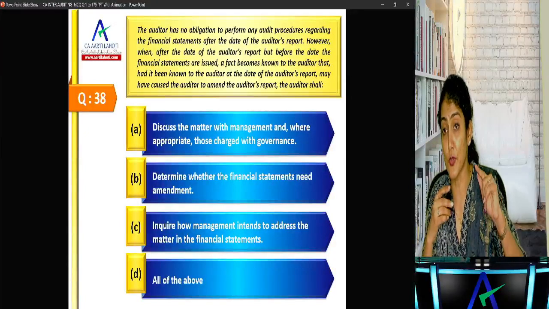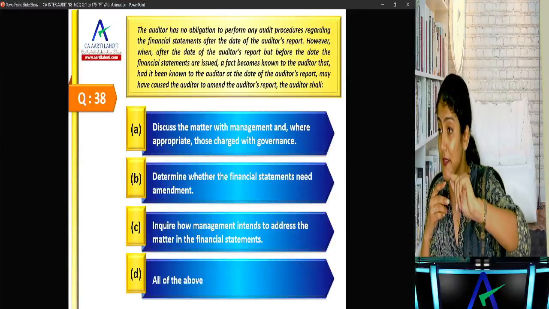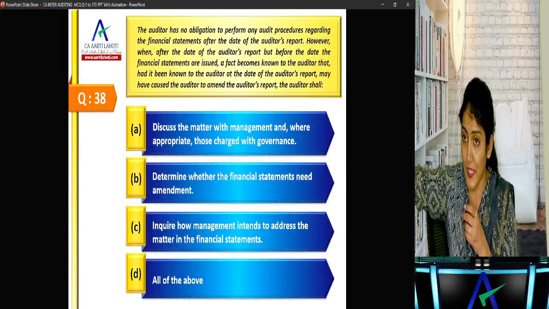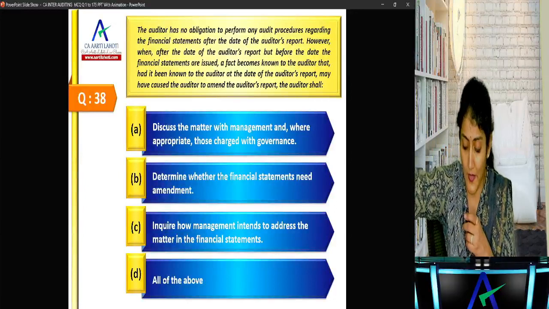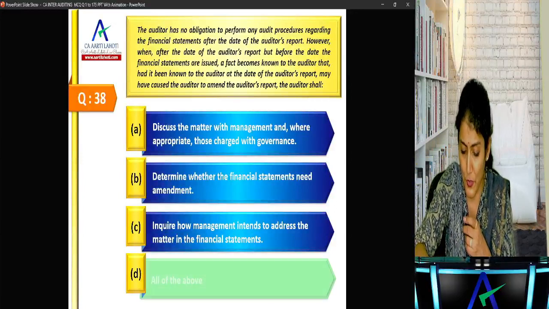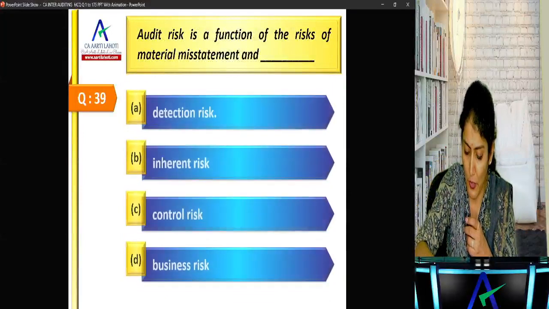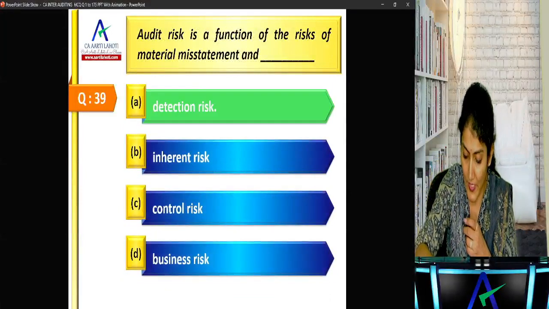Whenever the auditor comes to know a fact, he has to do DDI. What is DDI? D, discuss the matter. D, determine whether the financial statements need amendment. And I, inquire as to whether the management intends to address the matter. Okay. Audit risk is a function of the risk of material misstatement and detection risk.